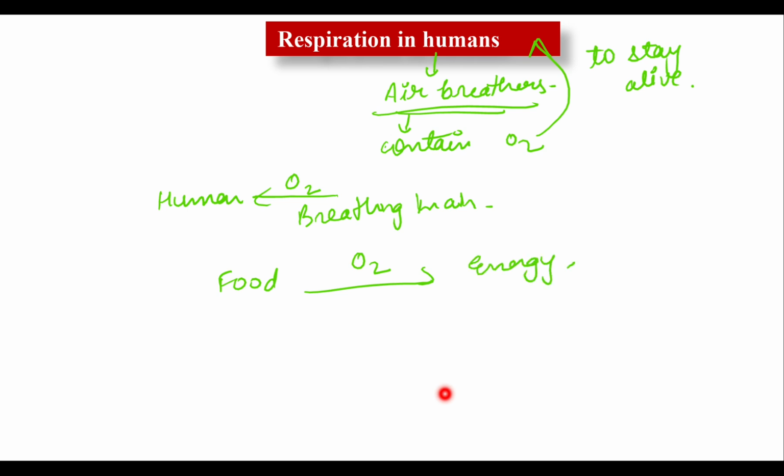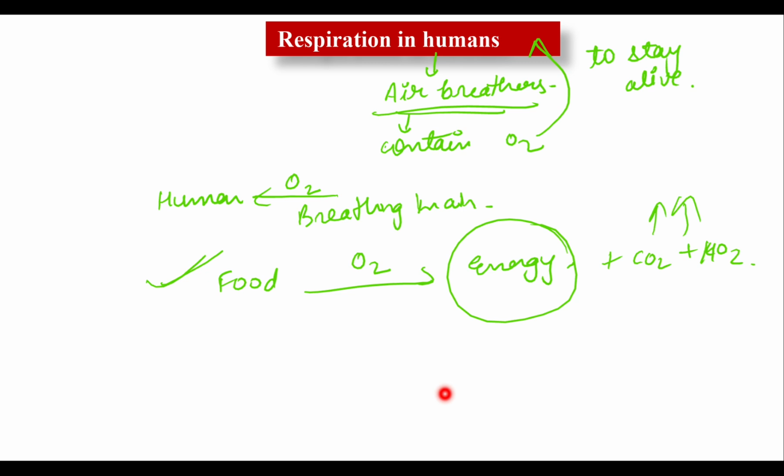The process by which energy is released from the food in our body is known as respiration. Carbon dioxide and water are the two byproducts of respiration. Here carbon dioxide and water are also expelled out. Energy is utilized by our body while carbon dioxide is expelled out of our body.